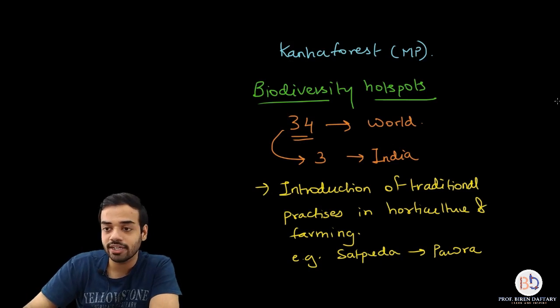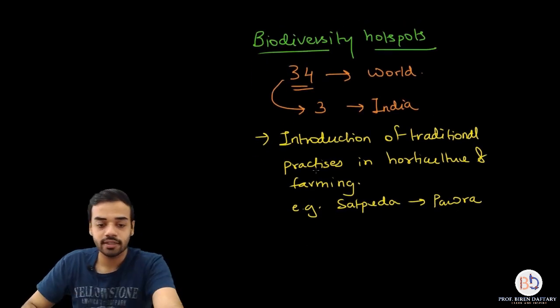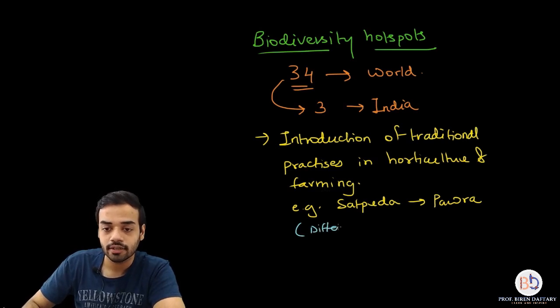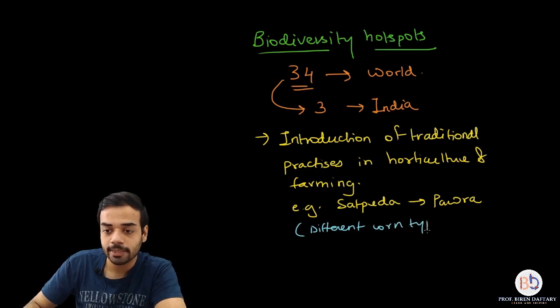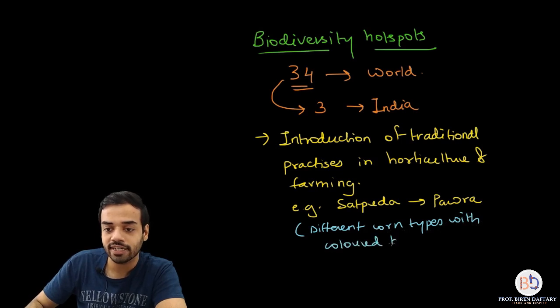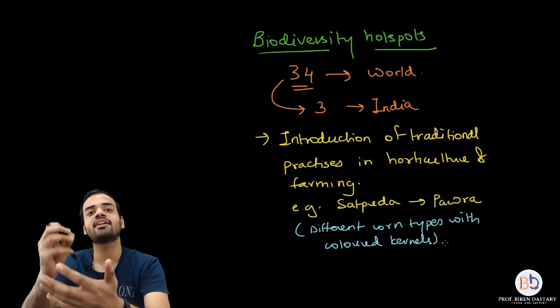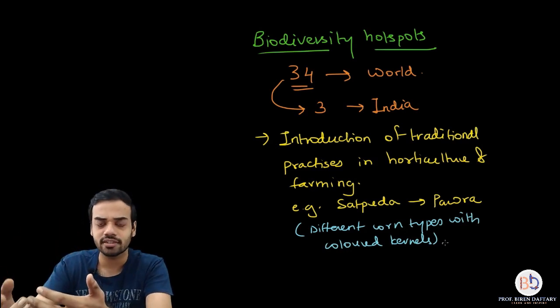So I will write down what they are doing in the bracket. Different corn types with colored kernels. Now I don't have an image with me right now, but if you go to Satpura and you see this corn, then you will get kernels which are having different colors.